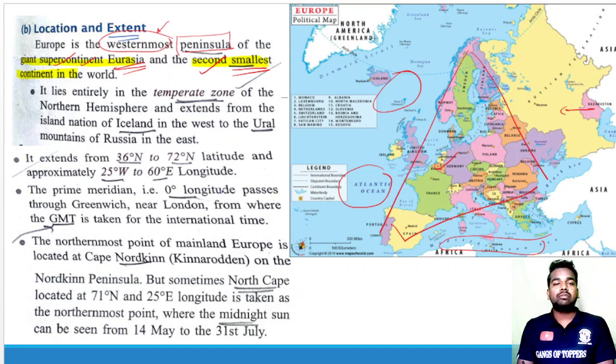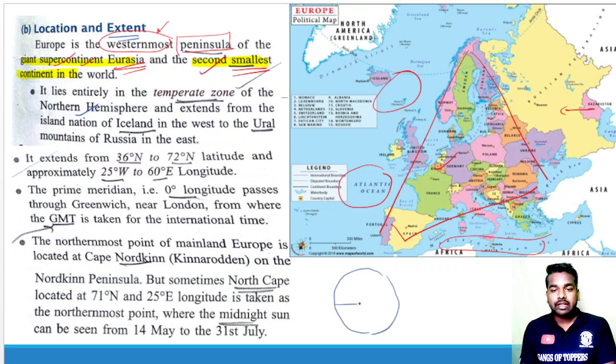Now we are going to study that it lies entirely in the temperate zone of the northern hemisphere. I think you have studied that on the globe. Suppose this is a globe, and this is the equator. This is our Tropic of Cancer, this is our Arctic Circle, this is our Tropic of Capricorn, and this is our Antarctic Circle. The region between the Tropic of Cancer and the Arctic Circle in the northern hemisphere is called the temperate zone.